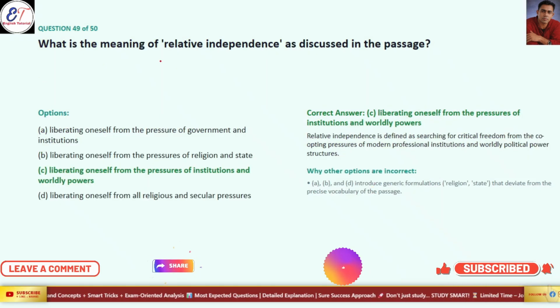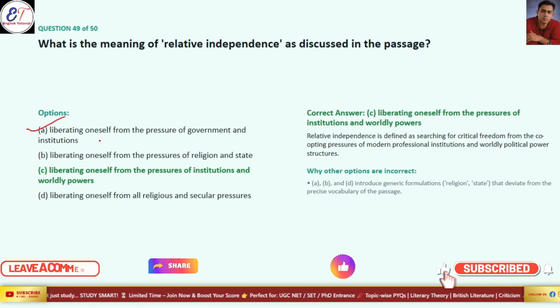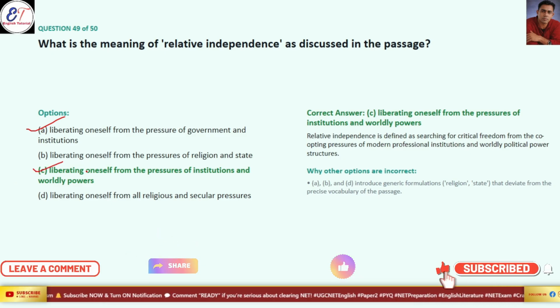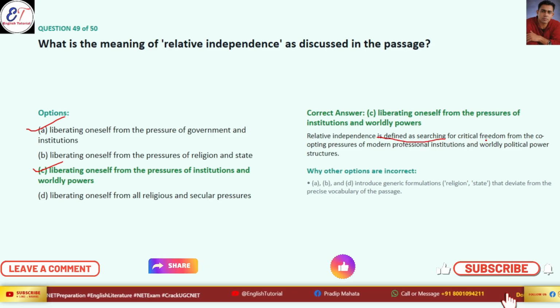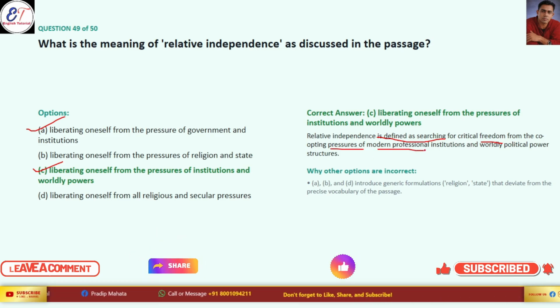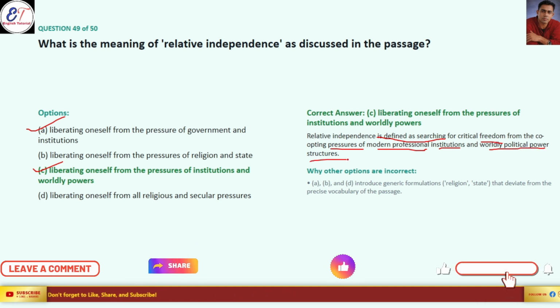What is the meaning of relative independence as discussed in the passage? Option A, liberating oneself from the pressure of government and institution. This is a wrong answer. Our correct answer is liberating oneself from pressure of institution and worldly power. Relative independence defines searching as a critical freedom from the co-option pressure of modern professional institutions and worldly political power structures.